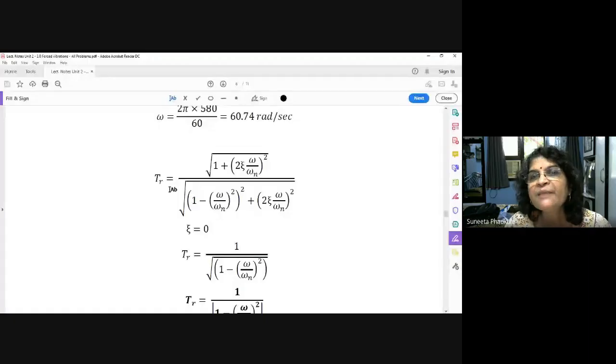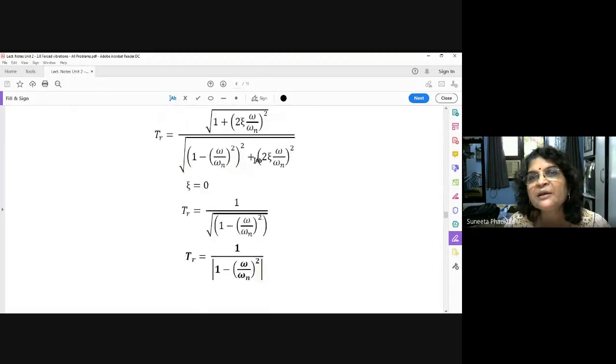So transmissibility is equal to F_TR upon F_0 is equal to square root of 1 plus (2 zeta omega upon omega n) square upon the whole square root. Now here zeta is equal to 0, so this will become 0. It will be removed, so it will simply be transmissibility is equal to 1 upon 1 minus (omega upon omega n) square.